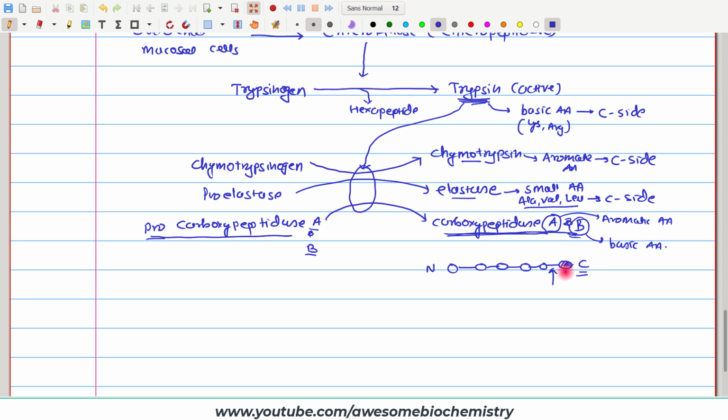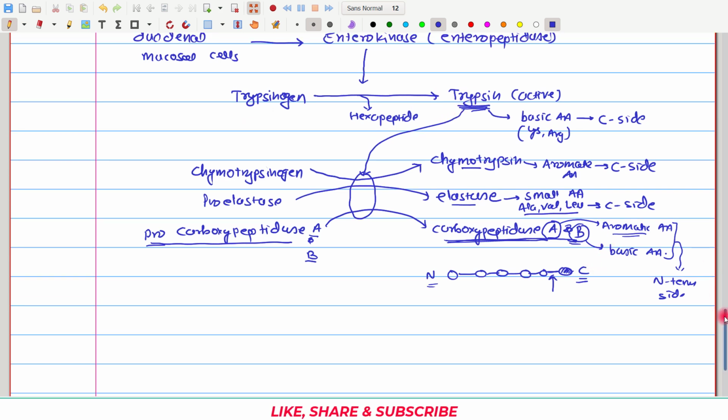Now, as you can see, it is removing the carboxy terminal amino acid, but if the question is asked which peptide bond is broken down, you need to say that it is the peptide bond on the N-terminal side of this specific amino acid. So, it acts on the N-terminal side peptide bond, but the amino acid which is removed is on the carboxy terminal side.